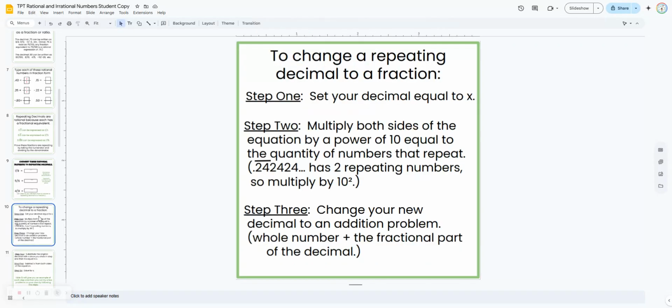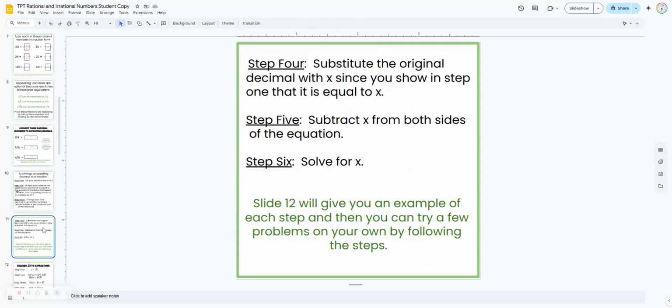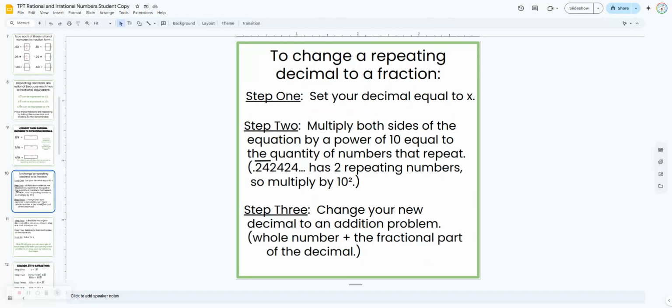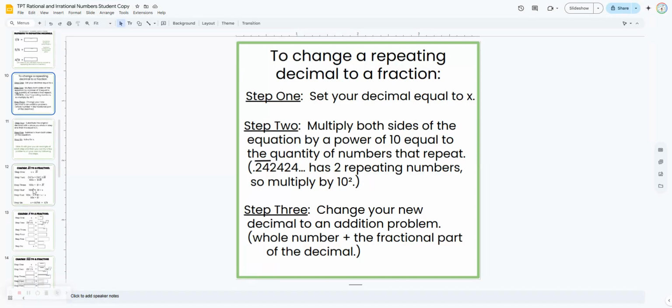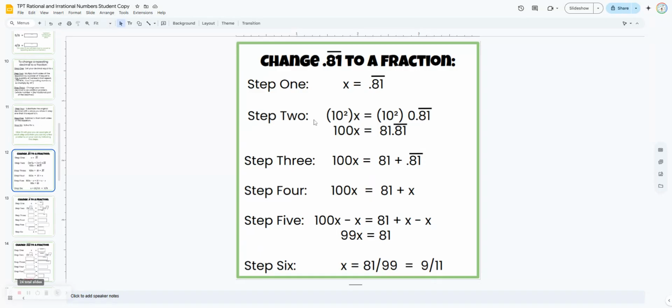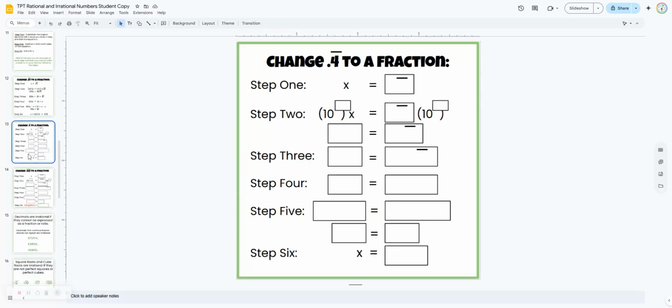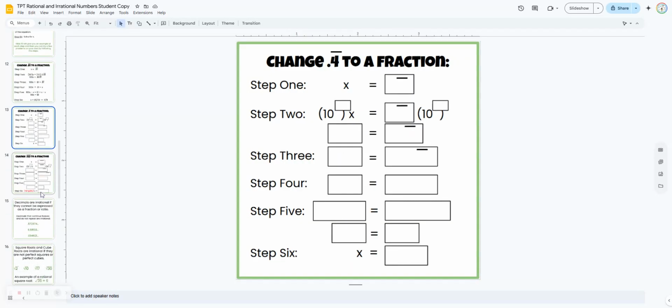And now we're going to show students how to change a repeating decimal to a fraction. And there are 6 different steps. So students are just going to follow the steps. They're going to get a little practice doing this, changing a repeating decimal to a fraction so we can show that they are rational. I won't go through each one here, but it's pretty much set out for the students, and they can refer back to slide 12 or slide 10 and 11 for the steps, and they're just going to type in each step.